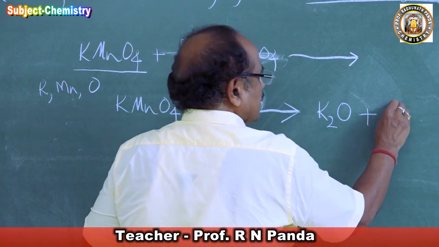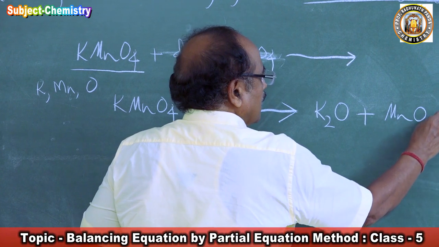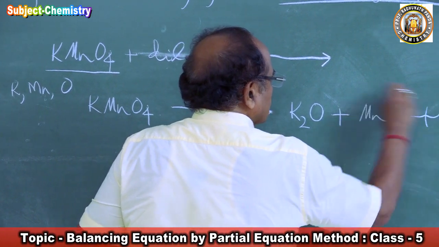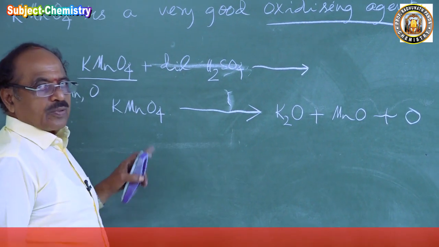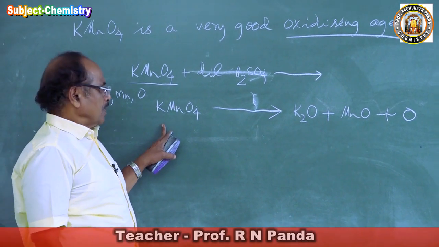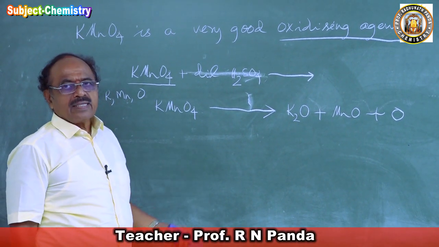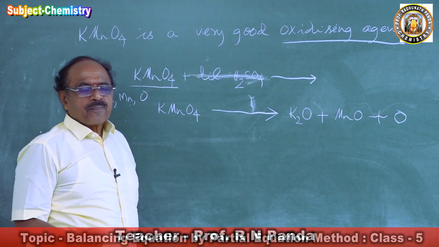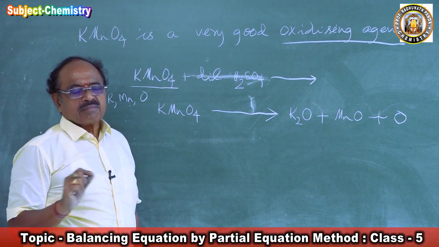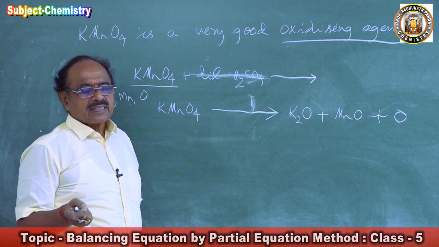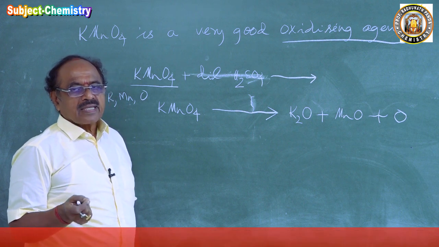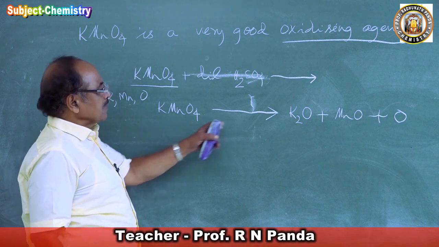Manganese will react with oxygen to form MnO, and the rest of the oxygen comes out. This is our skeleton equation. I told you the skeleton equation is the one we get by writing the chemical substances by their symbols and formulae.